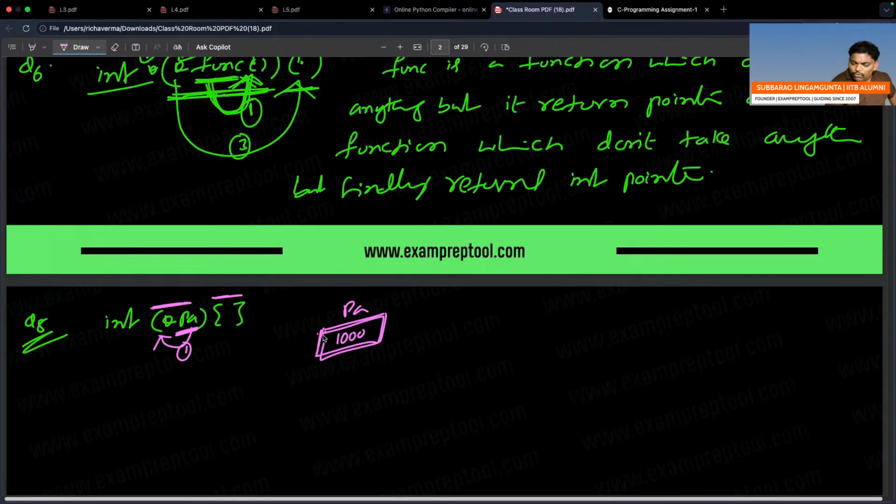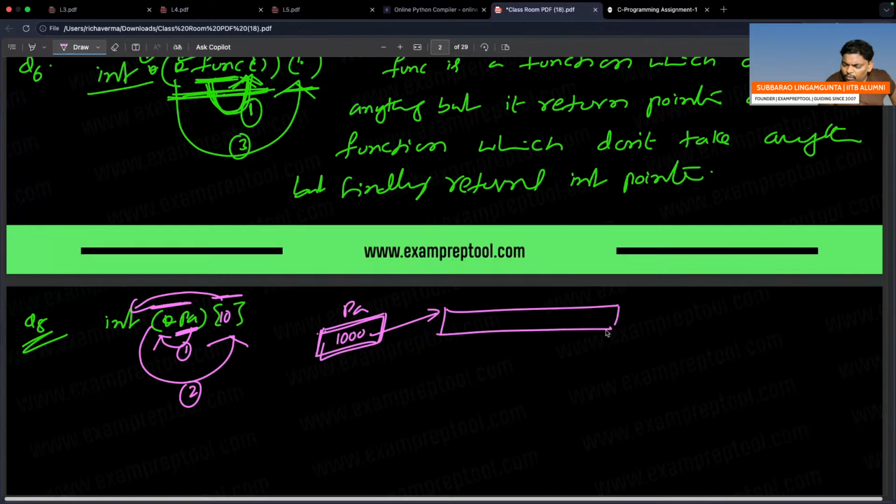Pointer to an array which contains maybe 10 slots, where every one is an integer. PA is a pointer. Pointer means address. If I go to that address, then what is the answer? There is an array which contains 10 slots.